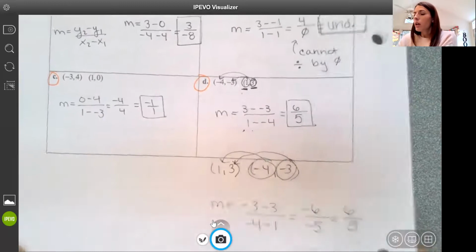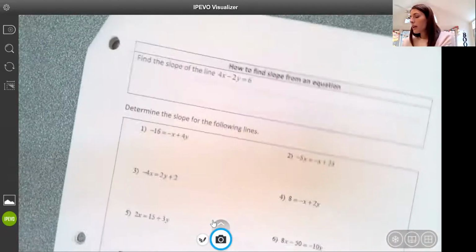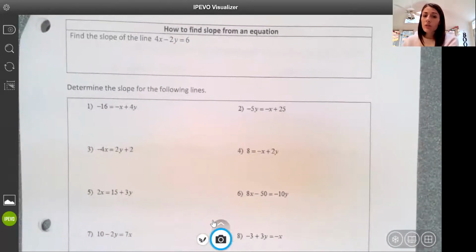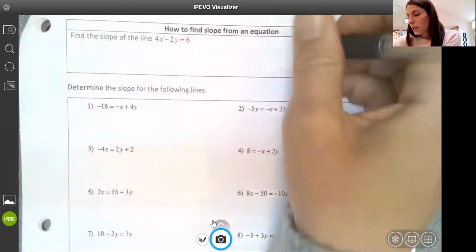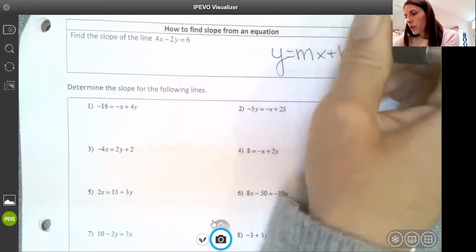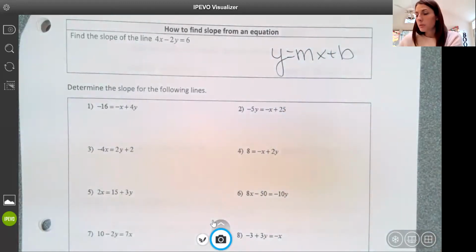Okay, our last way that we want to be able to find slope is from an equation. We've already done a lot of this work, so I'm going to give you time to do this part of the notes, finding slope from an equation. Now we are going to love this form of an equation throughout this unit, which is y equals mx plus b.